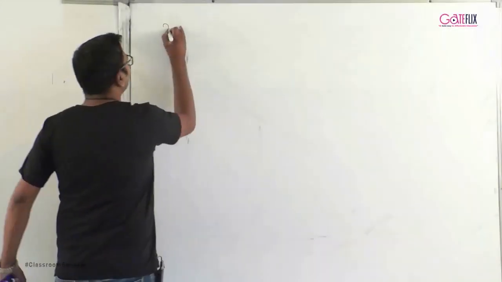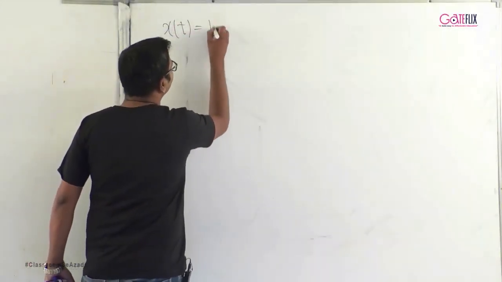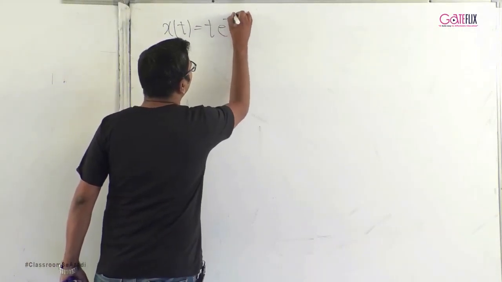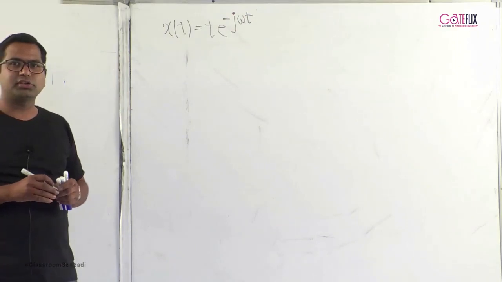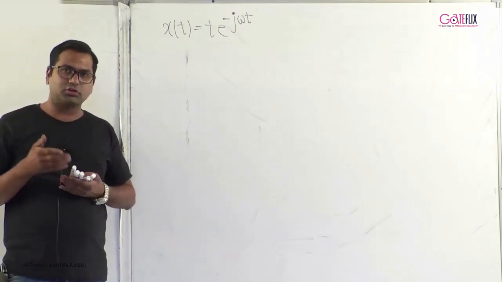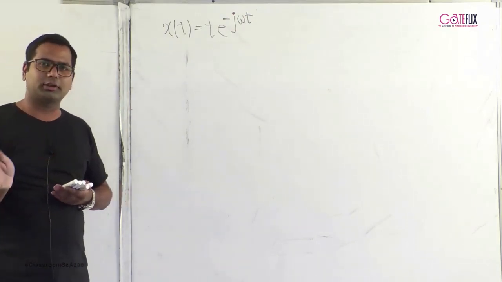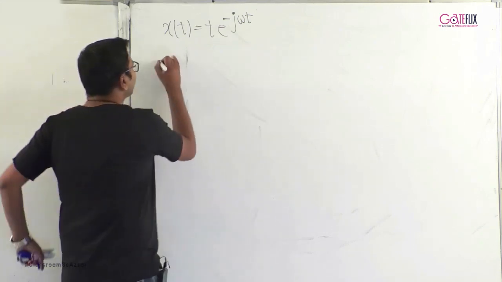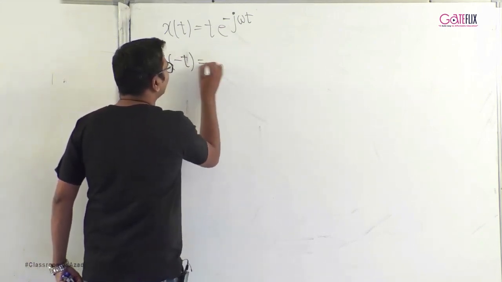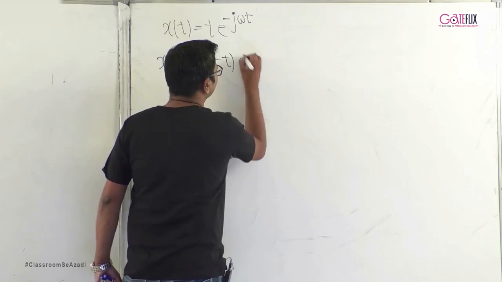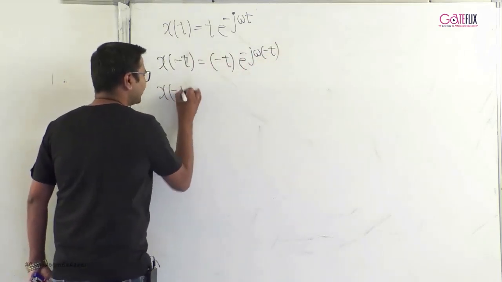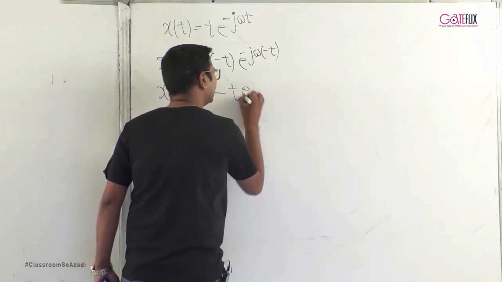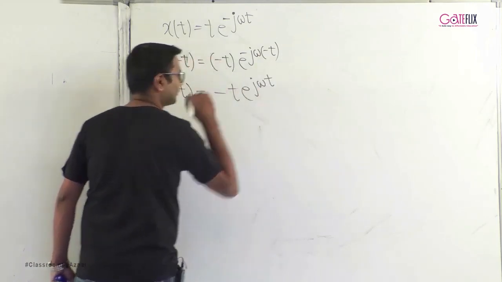Let us take an example to determine whether the signal is conjugate symmetric or conjugate antisymmetric. Let us say x of t is equal to t into e raised to minus j omega t. We want to find whether it is conjugate symmetric, antisymmetric, or neither. We start with x of minus t. So x of minus t is minus t into e raised to j omega t.